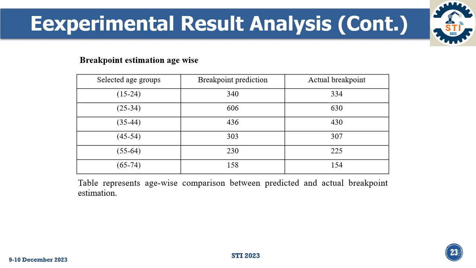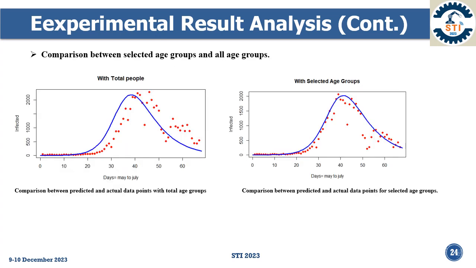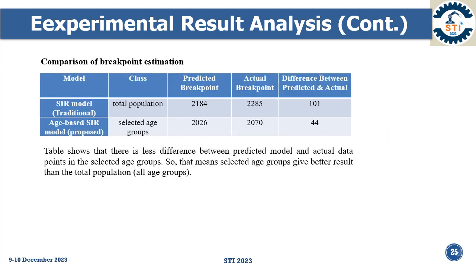Breakpoint estimation result: the age-wise table represents the age-wise comparison between the predicted and actual breakpoint. And then we see the comparison between the selected age group and the all age group. The first figure shows the comparison between predicted and actual data points with the total age group, and the second figure shows the comparison between predicted and actual data points for the selected age group.